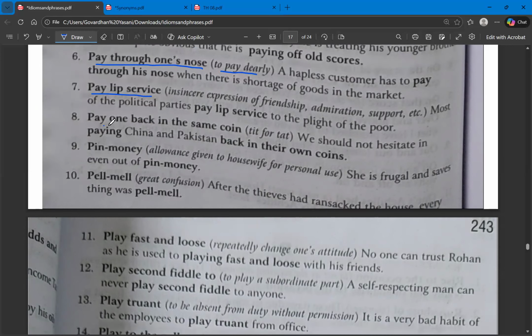The next one, pay one back in the same coin. So you have suffered in a way and you want to take revenge in the same way. That is like tit for tat. So pay one back in the same coin means tit for tat.